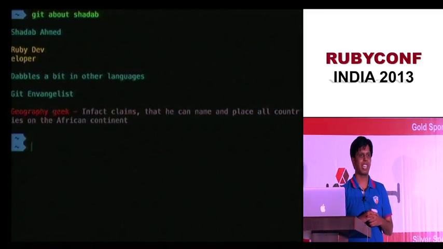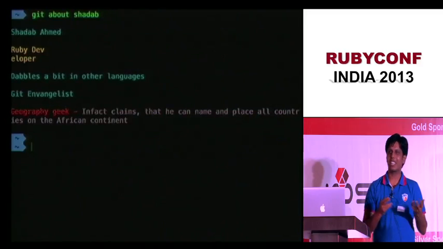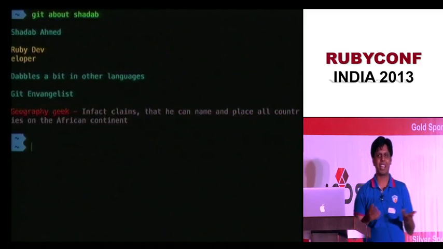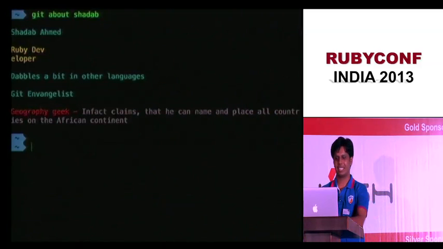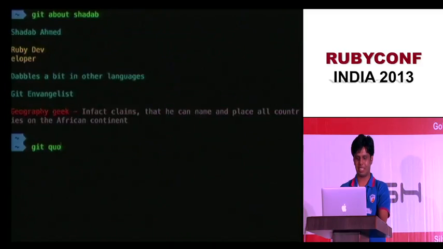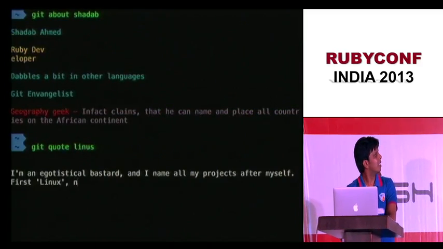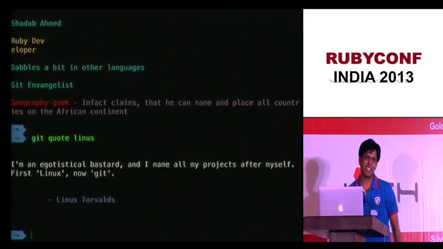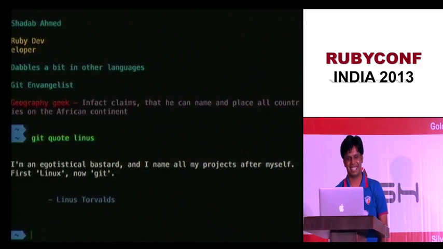In fact, that's what the name was intended to be. But why would a guy who creates software name it Git? Why would he name it stupid? Let me show you a quote from the creator himself. And that's why he named it Git.